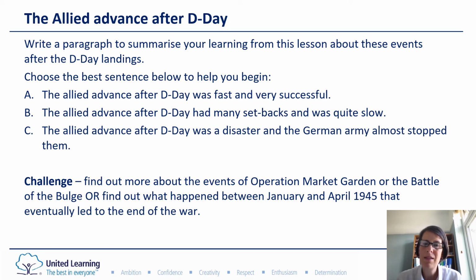So A says the advance after D-Day was fast and very successful. You might think that's true. You might want to choose B, the Allied advance after D-Day had many setbacks. So it wasn't going forward all the time and it was quite slow. C, the Allied advance after D-Day was a disaster and the German army almost stopped them. You might think that's a better way of explaining or telling the story of what we've learnt about this lesson. So have a go at choosing one of those and then writing your own interpretation or explanation of these events that we've just looked at.